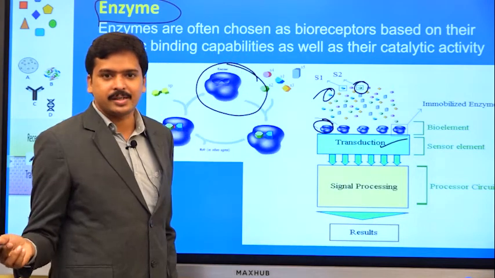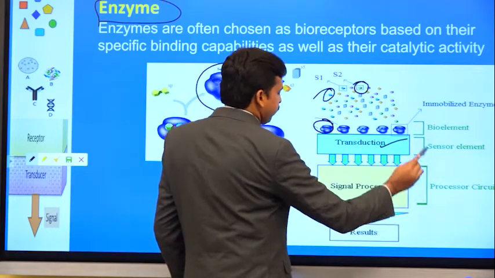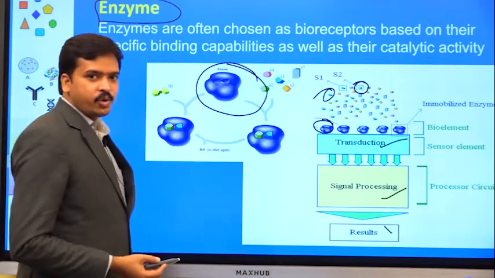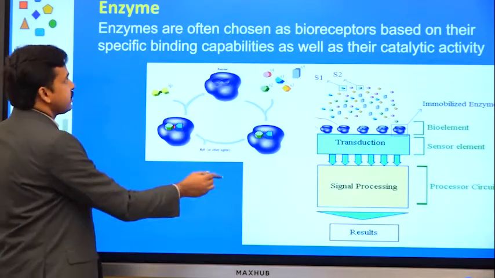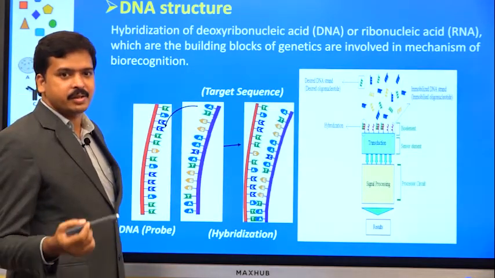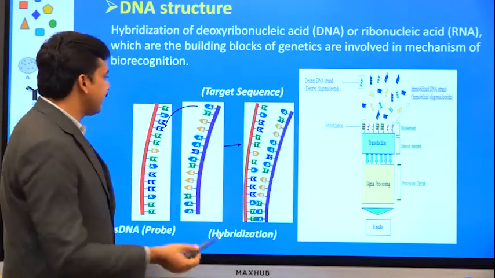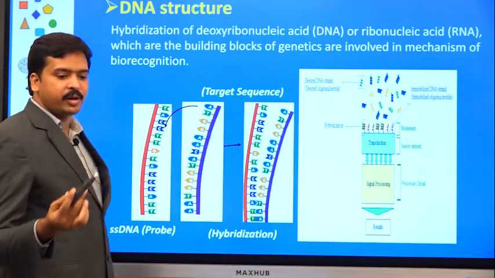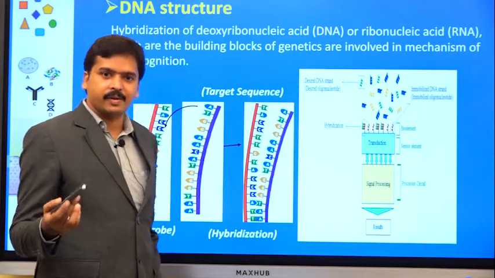If the transducer understands and converts that into a signal, that signal is processed by a signal processing unit, and finally you get the result. So, this is what happens with enzyme based biosensors, right? Similarly, if you take a DNA based biosensor, as I told you earlier, in DNA we are supposed to take a single stranded DNA.